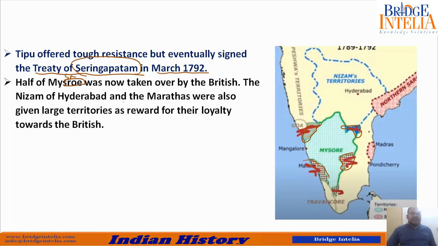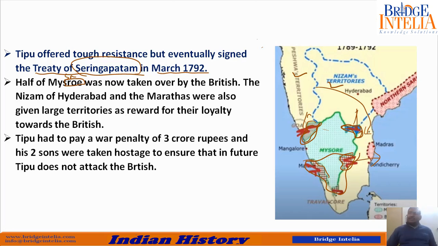The Nizam of Hyderabad and Marathas were also given large territories as reward for their loyalty. These two neighbors of Mysore who had supported the British also got their share. Some parts of the Mysore kingdom were given to them, and half of the kingdom was kept by the Britishers.